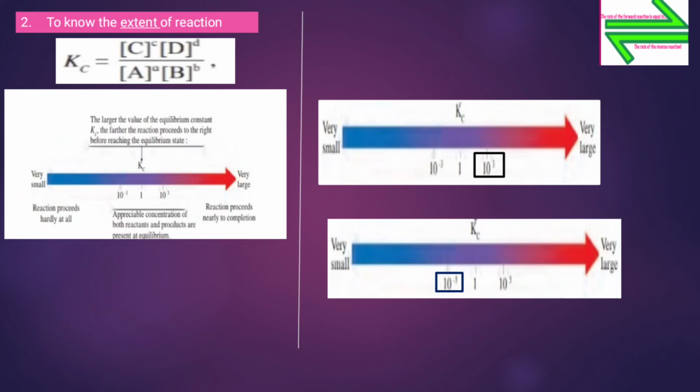Now here, if Kc is less than 10 raised to power 3, okay, the larger the value of equilibrium constant Kc, the greater the reaction proceeds to the right before reaching the equilibrium.